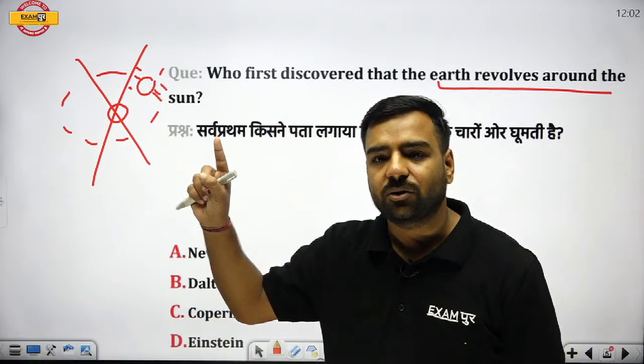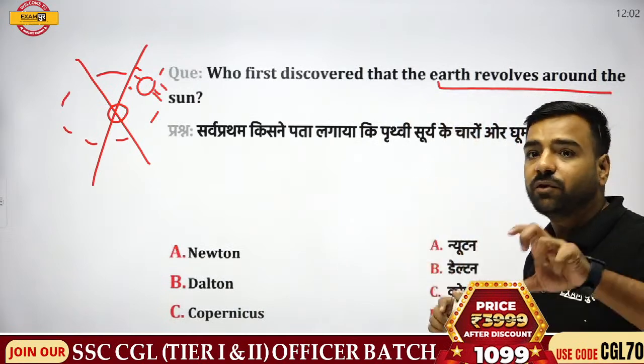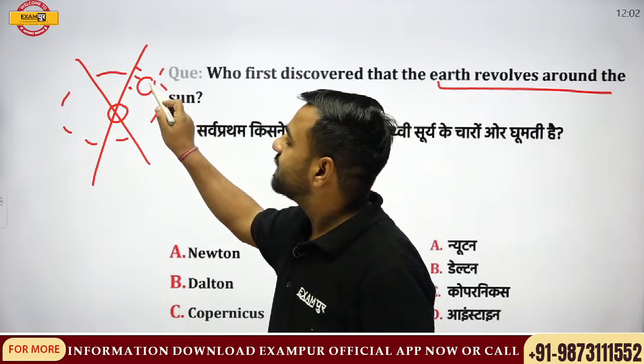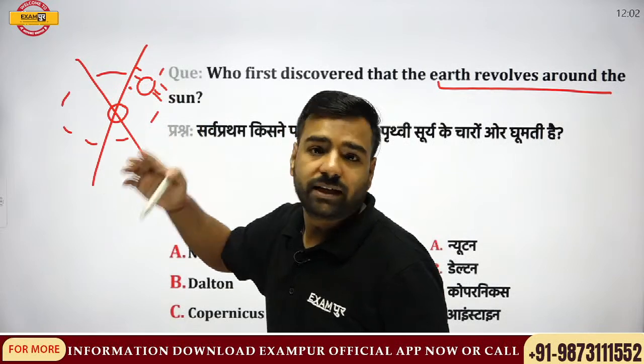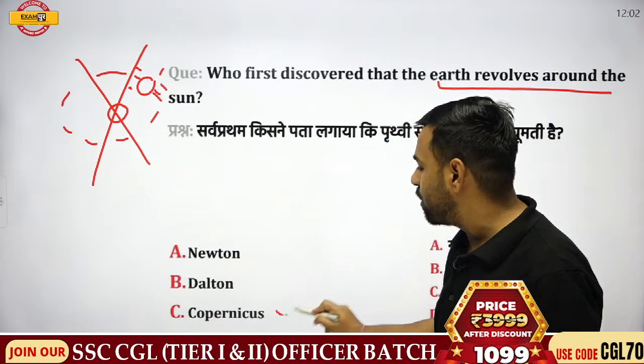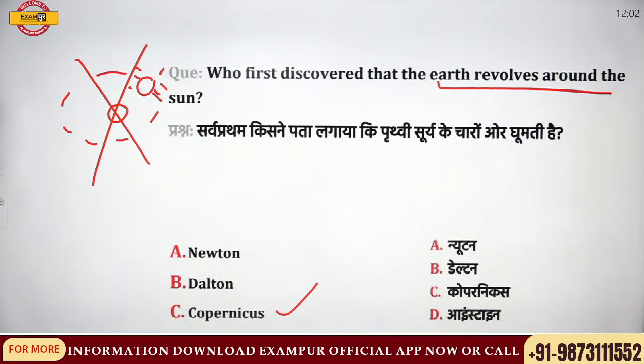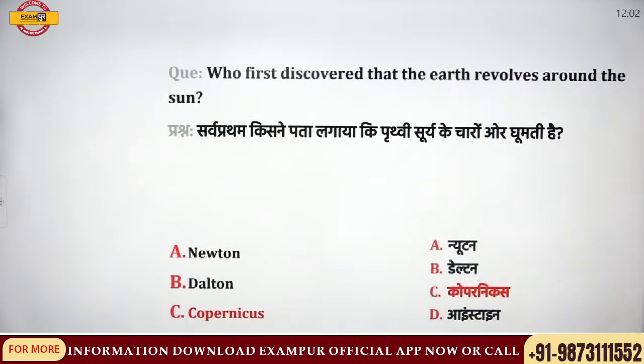Here we are asked about Earth revolving around the sun. Before that, we all thought that the sun revolves around the earth, but that concept was wrong. So he was Copernicus. Please remember, the correct answer will be option C, that is Copernicus, who discovered that earth revolves around the sun.